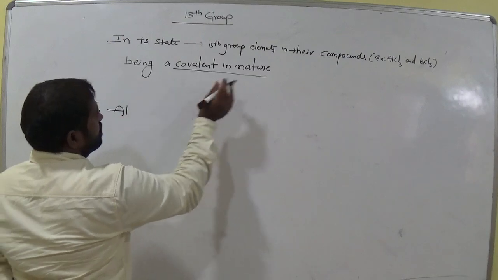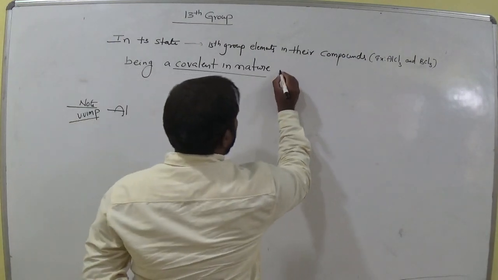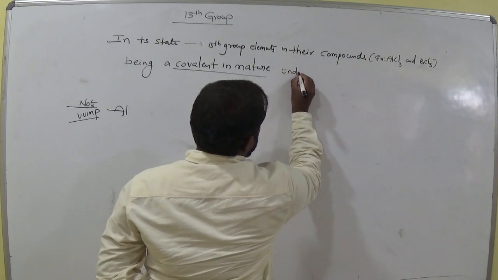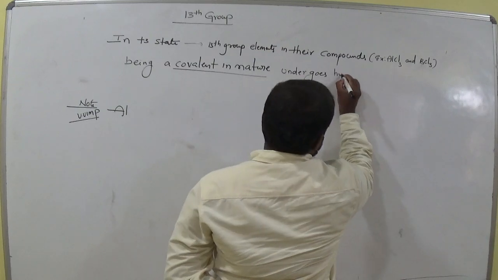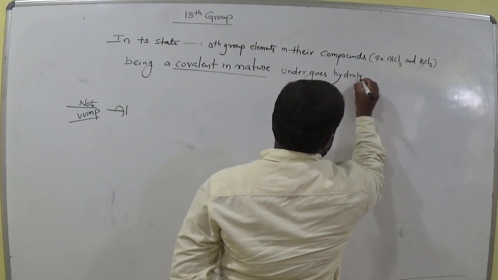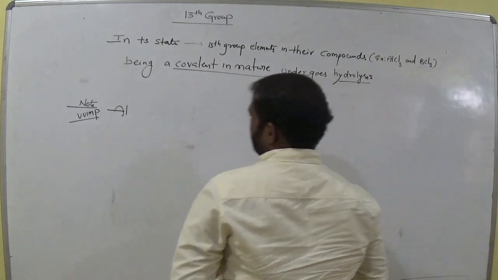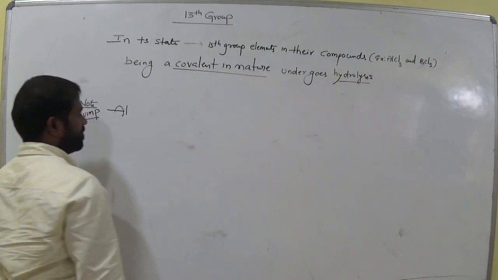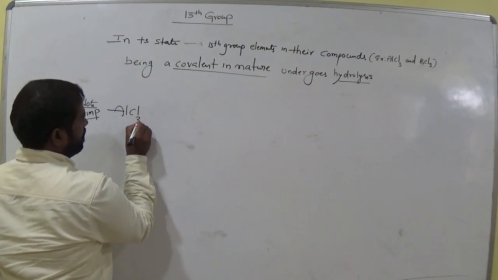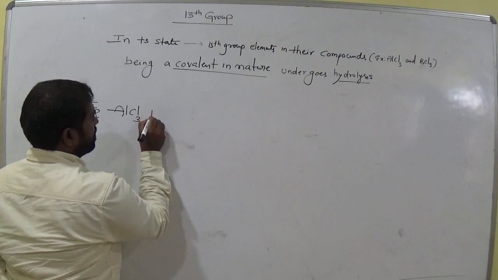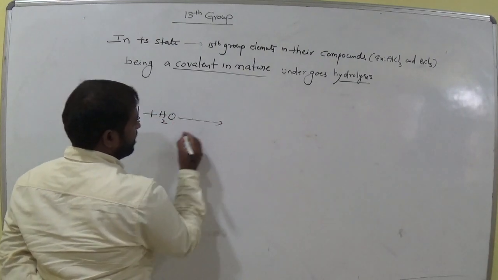Aluminium. So these in +3 state, the covalent compounds undergo hydrolysis. For example, aluminium trichloride undergoes hydrolysis, that means in water, in presence of acidic medium.